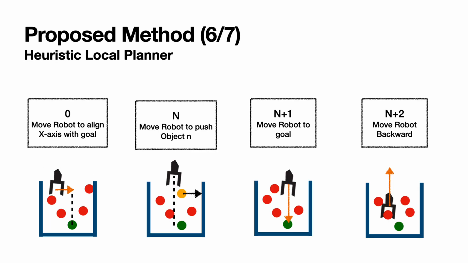For the local planner, I use a heuristic. I think the first one and the last one, and the last one before, are pretty straightforward. And for pushing the obstacles, I just said if the obstacle is on the right side, then just push it to the right, and vice versa.